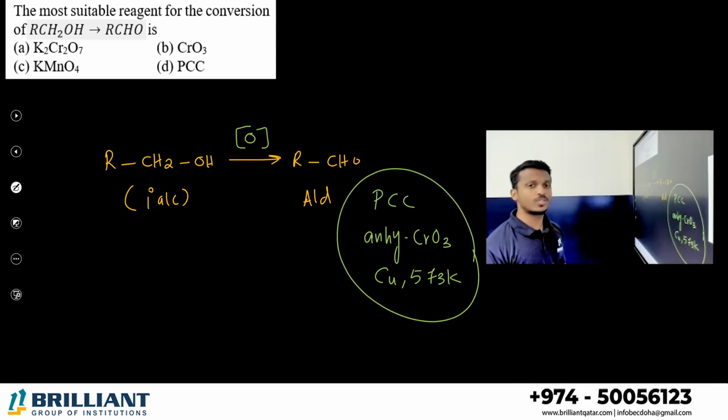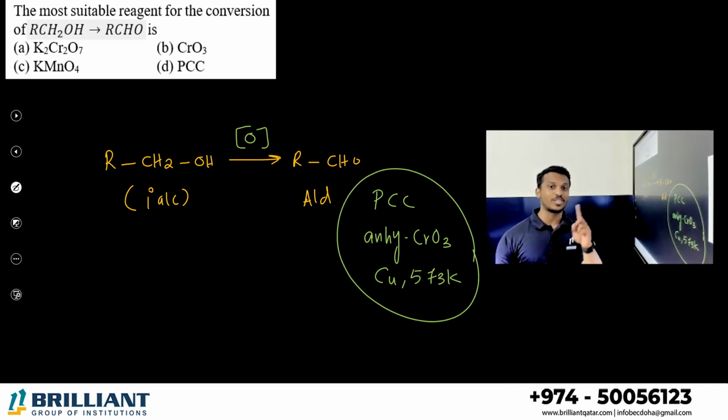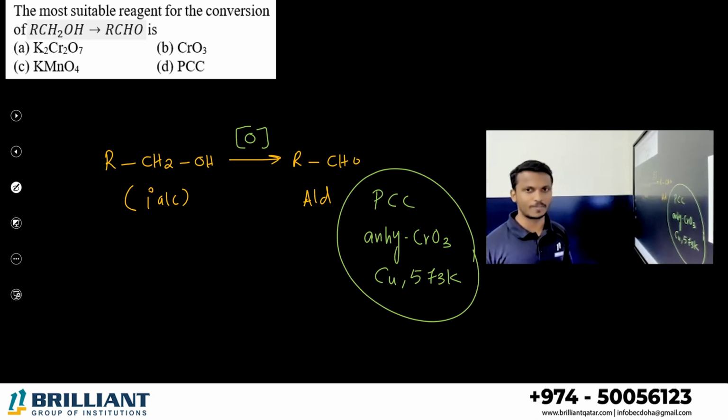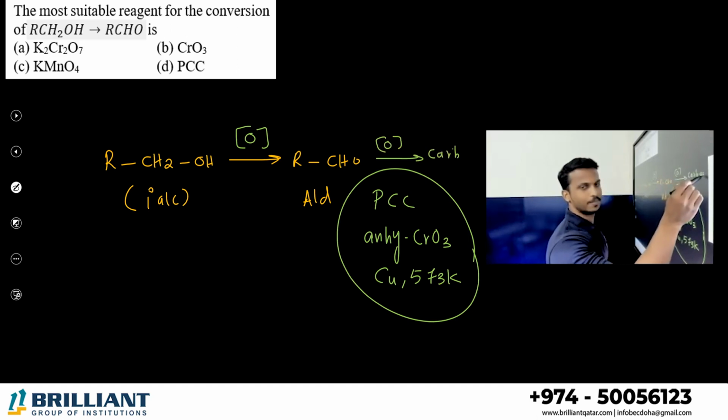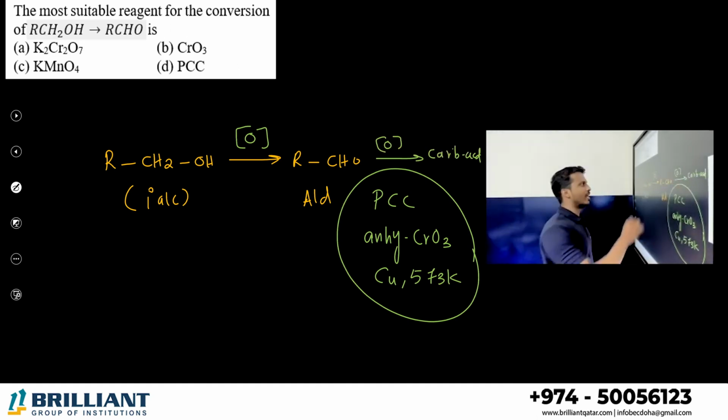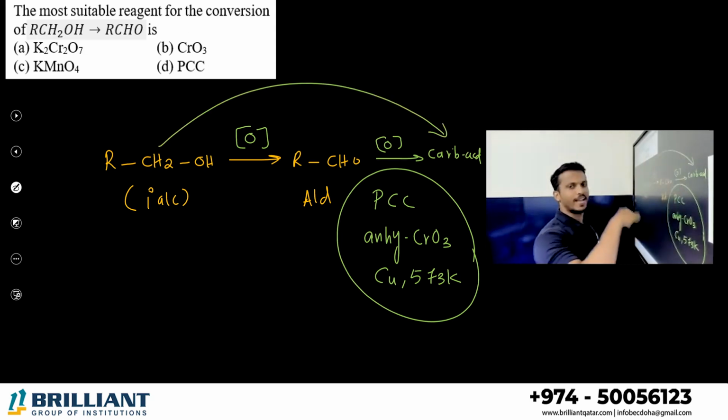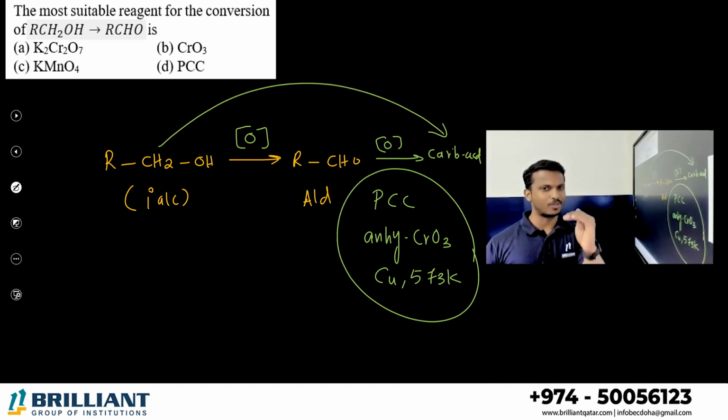Can we use K2Cr2O7, potassium dichromate? It is a strong oxidizing agent. What's the problem if you use a strong oxidizing agent? The aldehyde undergoes further oxidation and we get carboxylic acid. If you use a strong oxidizing agent, a primary alcohol goes directly to carboxylic acid. But we need only aldehyde, up to that limit only.